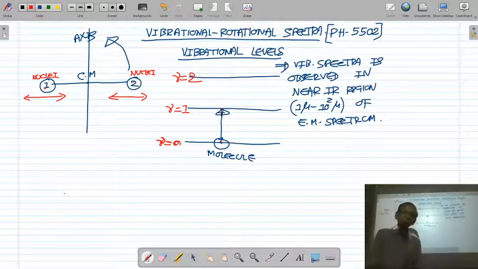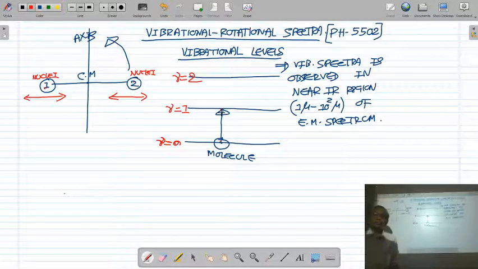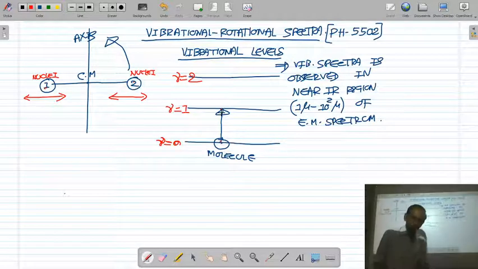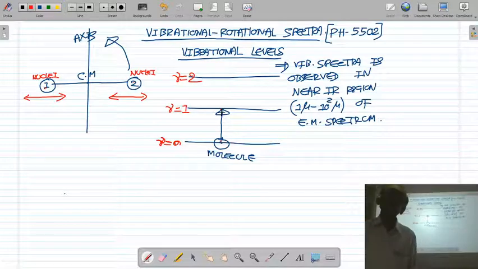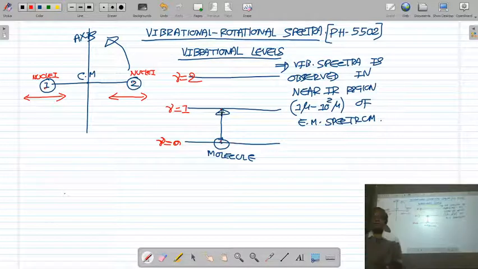We have seen in the chapter on rotational spectra that rotational spectra is obtained only for heteronuclear molecule which possess the permanent dipole moment. Similarly, here also the vibrational spectra is obtained only for heteronuclear molecule which possess the permanent dipole moment. So that is the important feature that I write here.